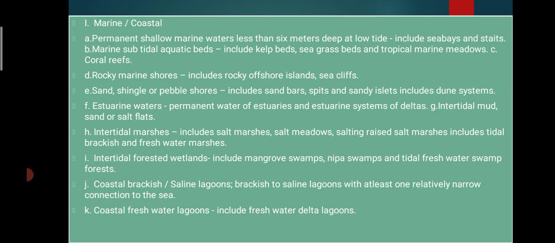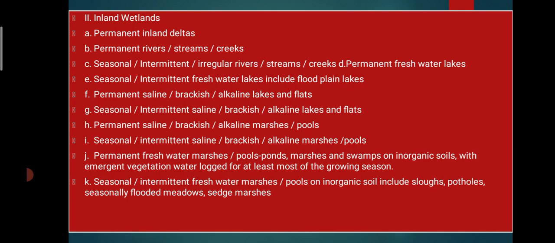Then coastal brackish to saline lagoons, with at least one relatively narrow connection with the sea. Then coastal freshwater lagoons, which include freshwater lagoons and delta lagoons. That is nothing but the characters of that area, that is known as marine coastal. Then inland